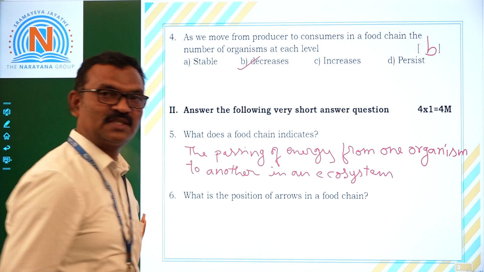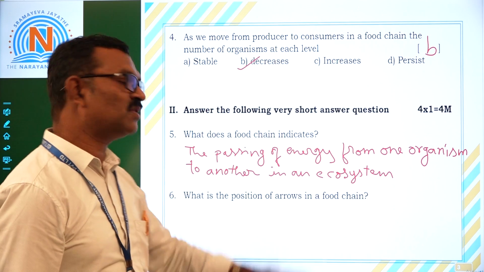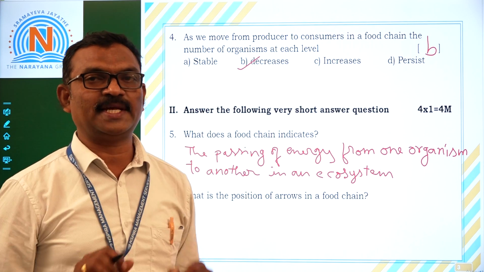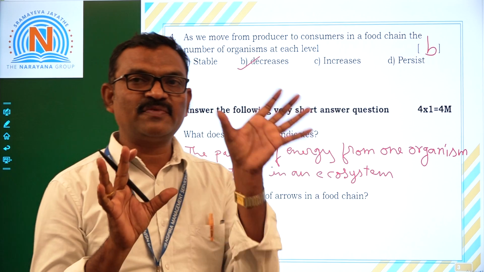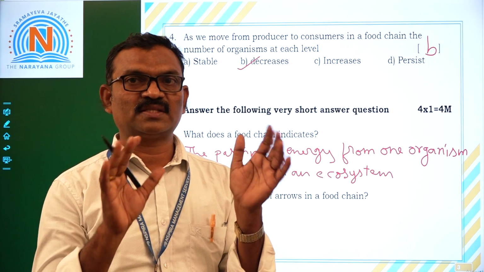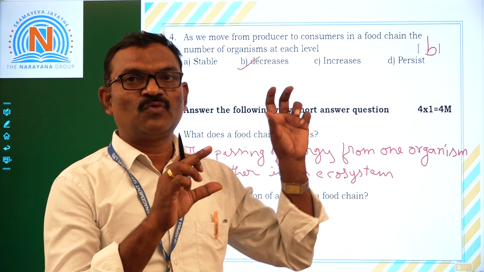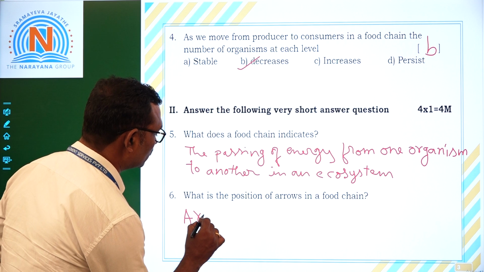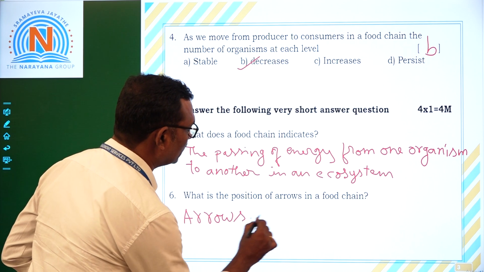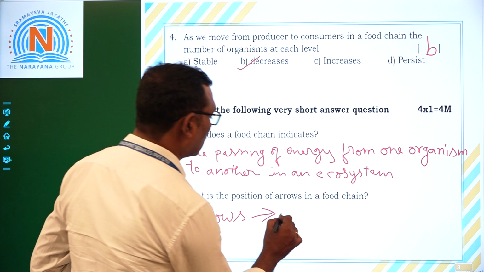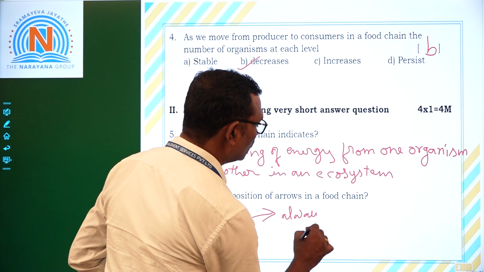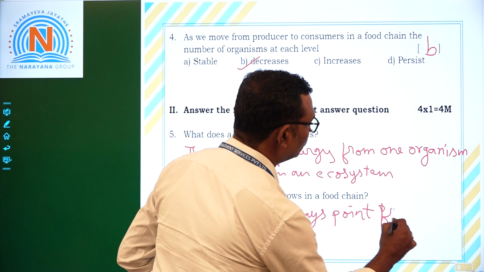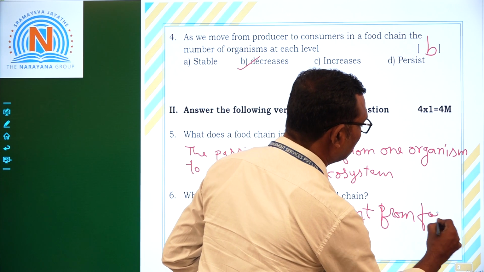Next question, sixth question. What is the position of arrows in a food chain? We can see there are arrows in the food chain. These arrows are in between organisms. Always the arrows point from food to feeder. That means I am showing here this type of arrows. Arrows always point from food to feeder.